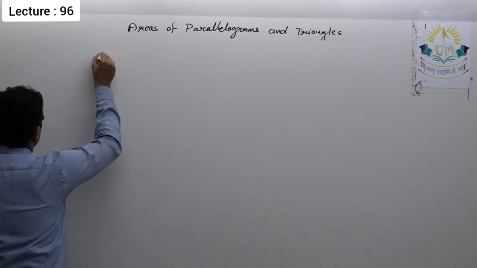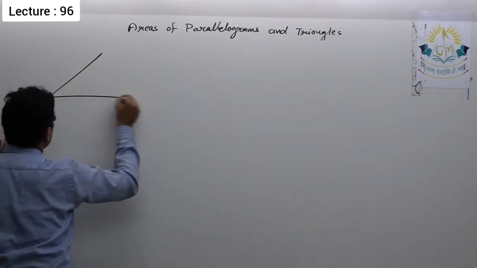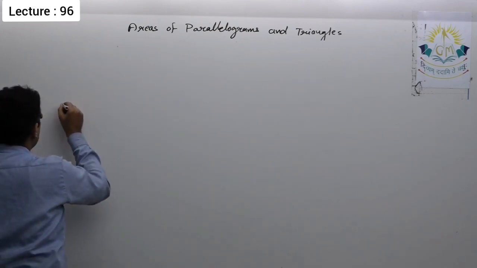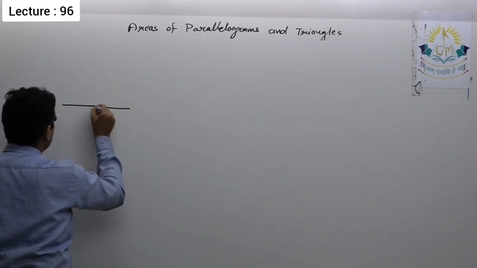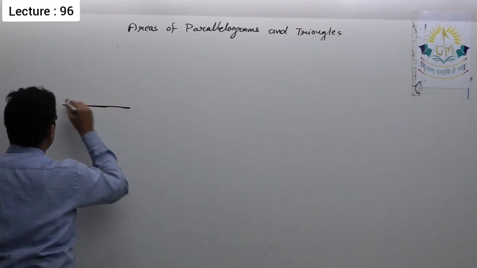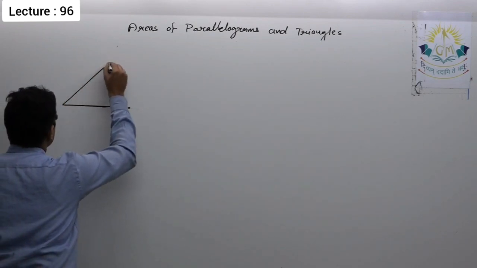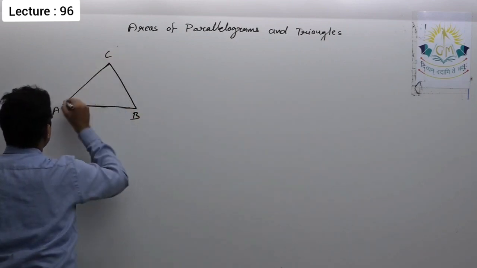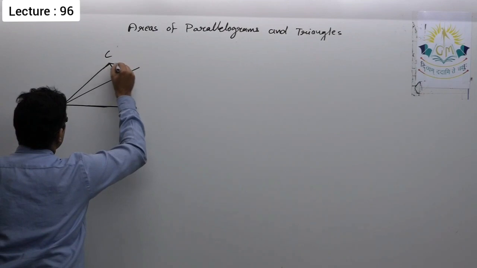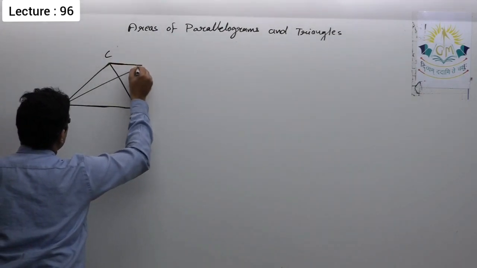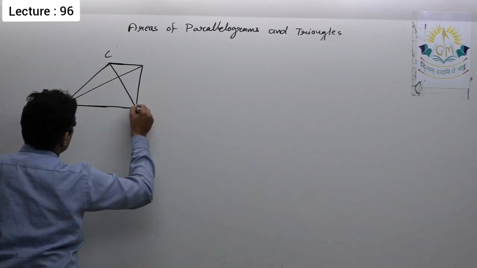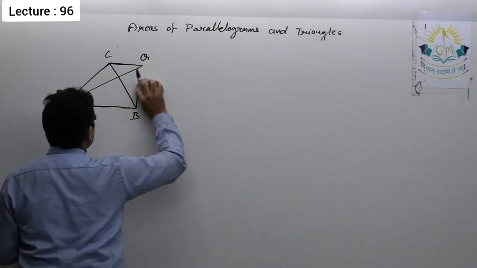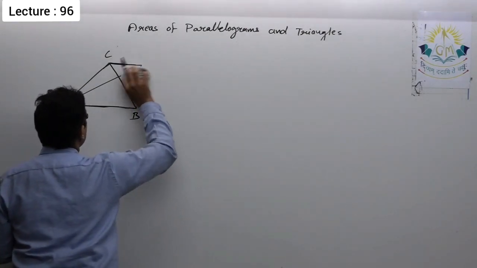So let us see. Suppose these are the two triangles which are on the same base and between the same parallels. Let we have triangle ABC and triangle AQB. It looks a little bit like 90 degrees, so I'm changing it.